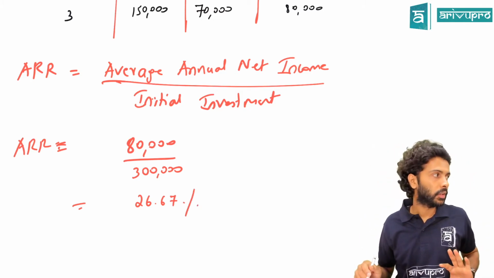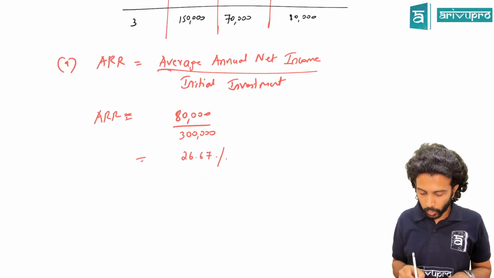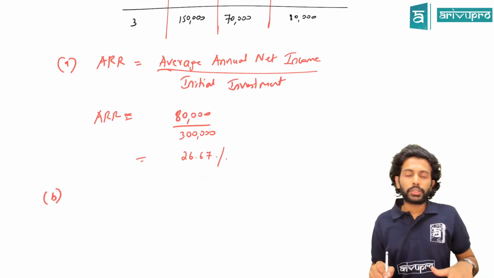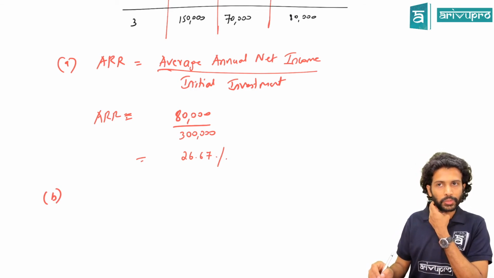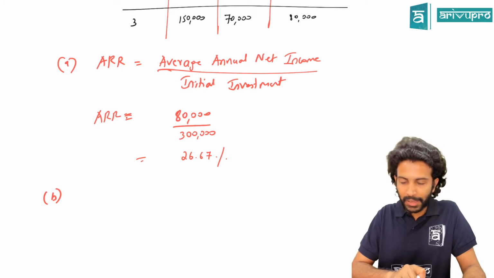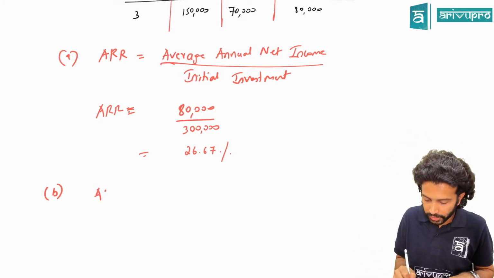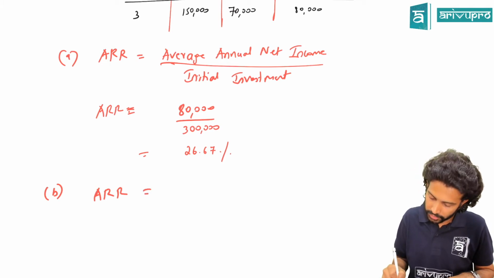26.67%. This is one way. Second way is, observe this next problem I want you to do on your own. Same ARR only. As a practice I want you to do. Second way of getting ARR is the same.